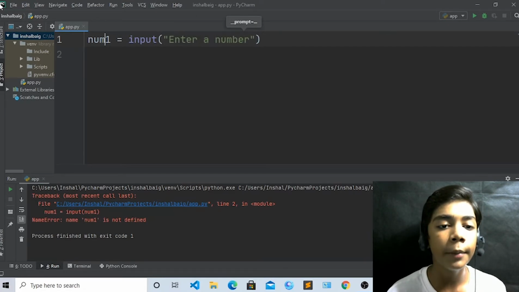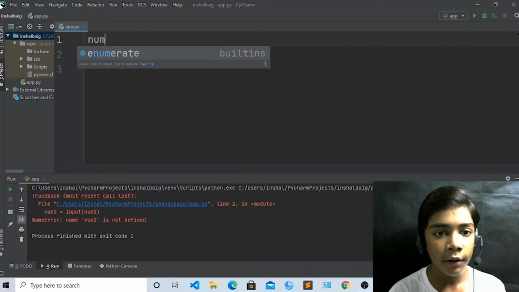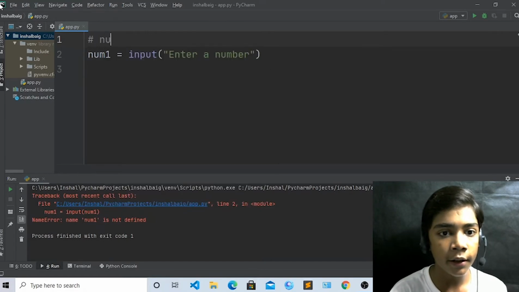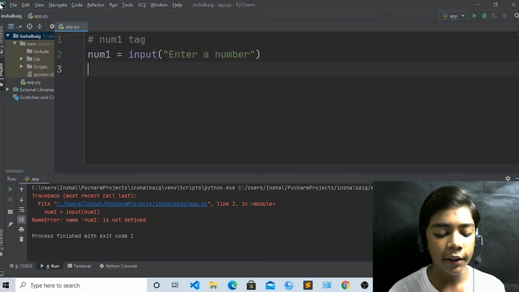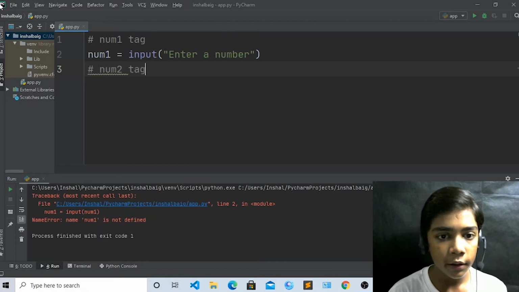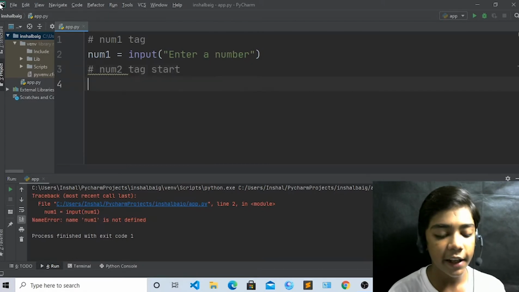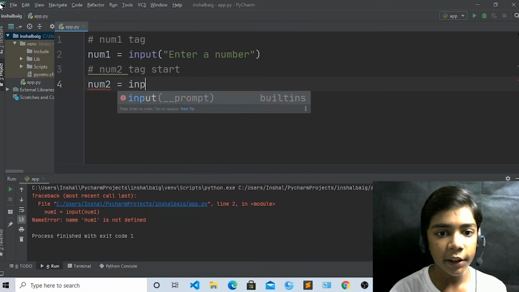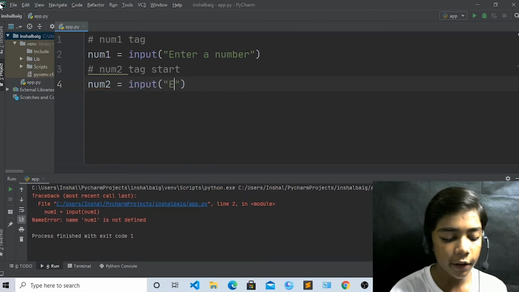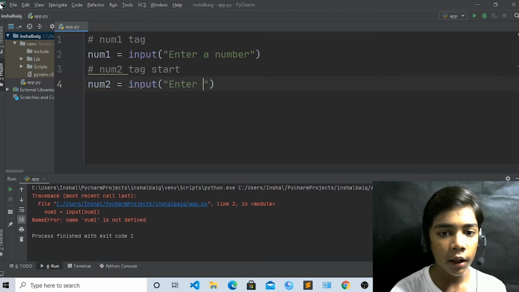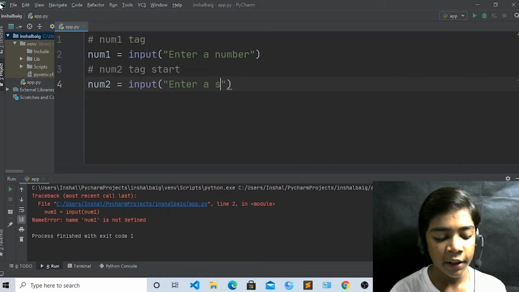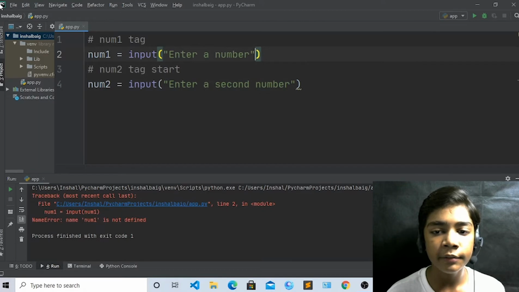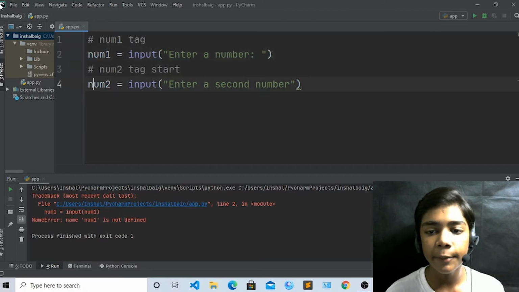Now you have to write a comment over here. I will write num1 tag. Okay, like this. Now just come over here and write num2 tag. Okay, just like that. Now write num2, write input, and write here "enter a second number". Okay, like this. Now if you have written that, just write a semicolon here.